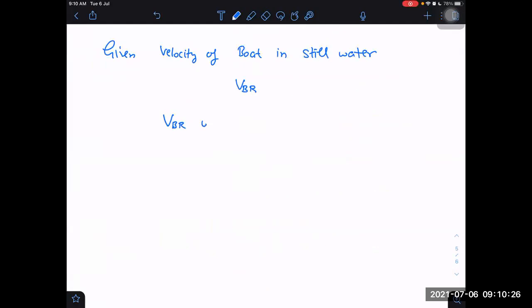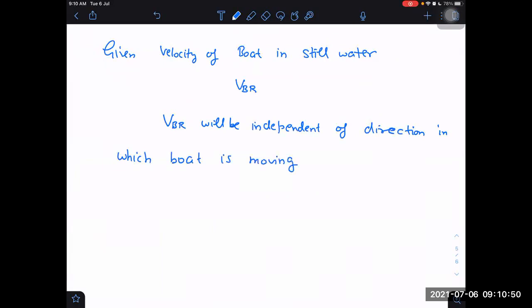VBR will be independent of the direction in which the boat is moving. Why is it independent of direction? Because with respect to stationary water, whether the boat goes this side, that side, or inside, the speed will be the same only, because water is stationary.